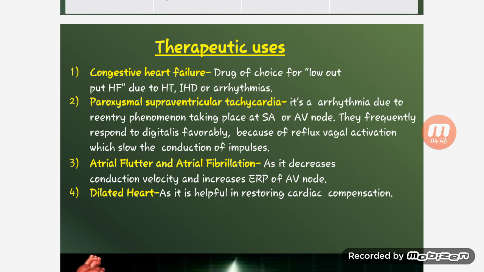They frequently respond to digitalis because of reflex vagal activation, which slows the conduction of the impulse. Atrial flutter and atrial fibrillation: it decreases conduction velocity and increases ERP of the AV node. Dilated heart: it is helpful in restoring cardiac compression.